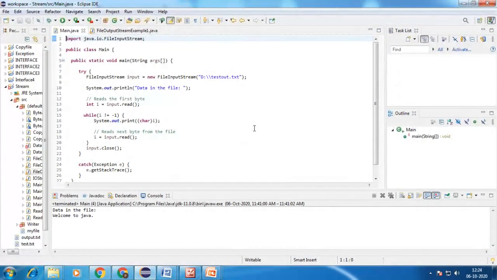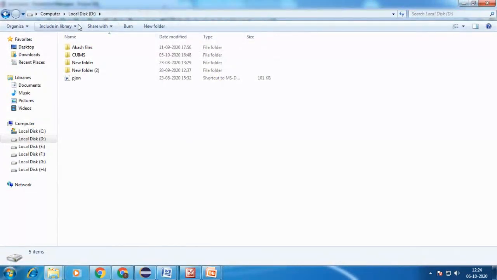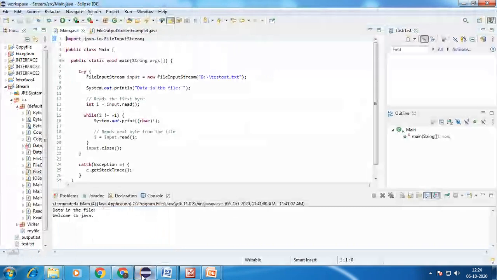Suppose there is no text file, but I want to read the data in D colon test out.txt. So I want to read this particular file as my input.